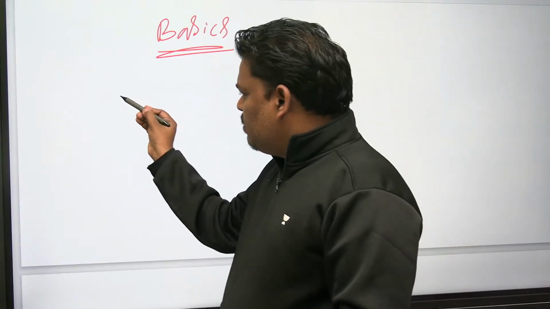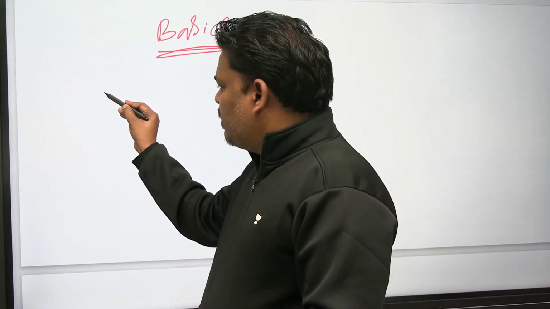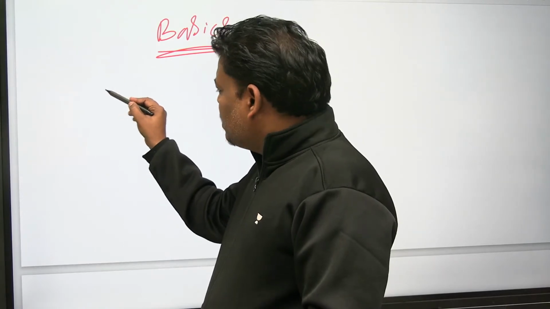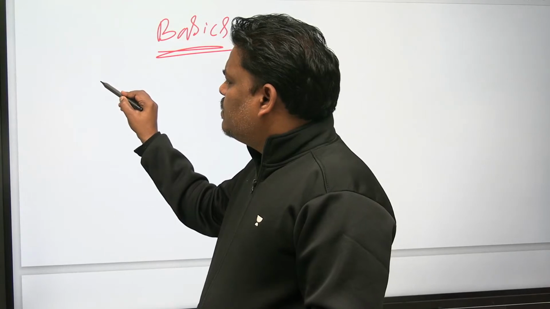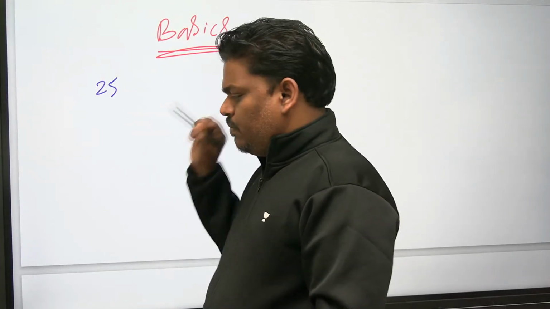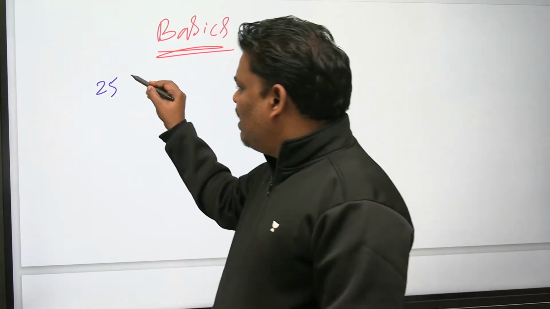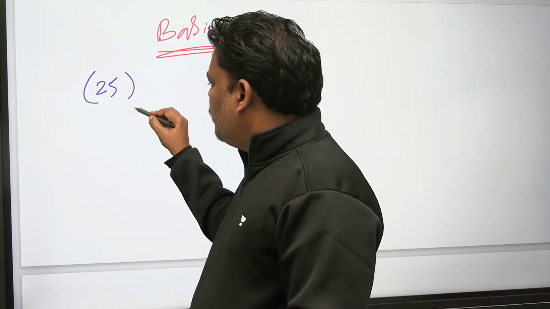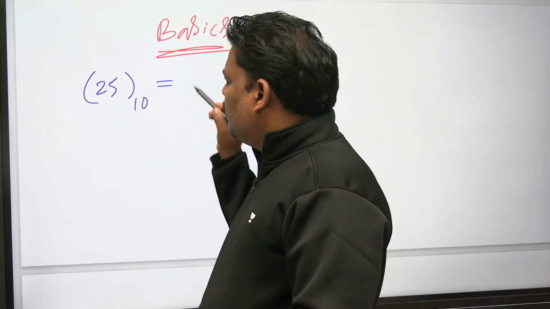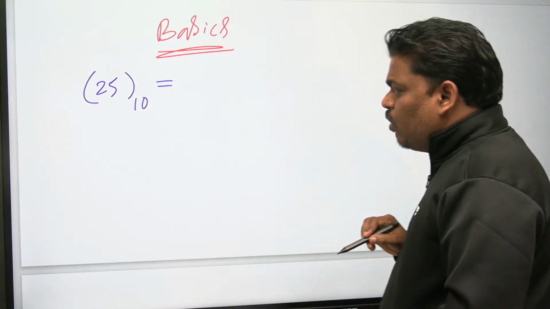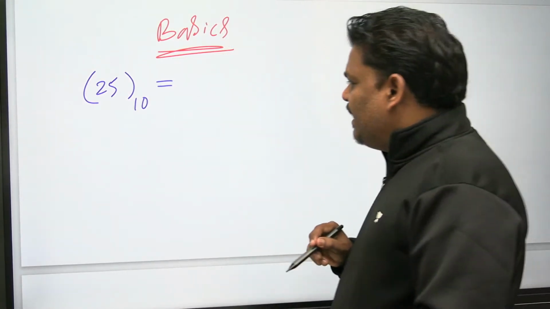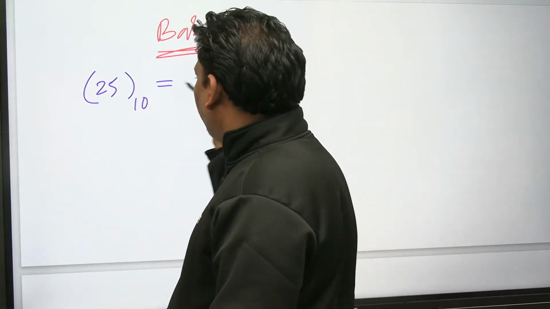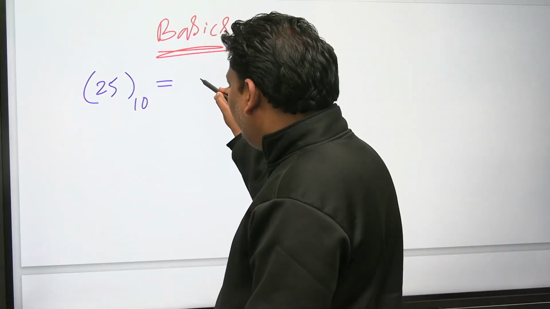Everyone see the basics. Let us assume that 25 is a decimal number. Can you help me now? If 25 is a decimal number, how do we convert it into binary? Let me do this one. You know very well.